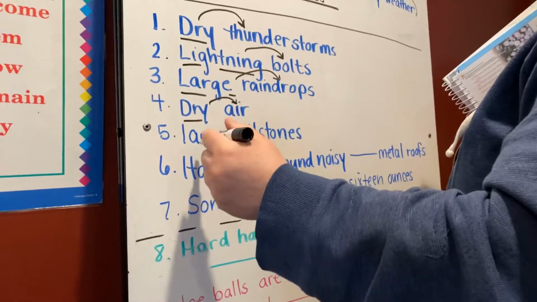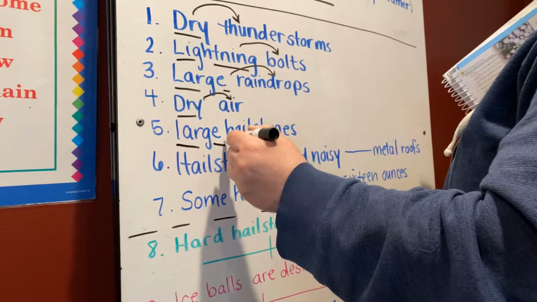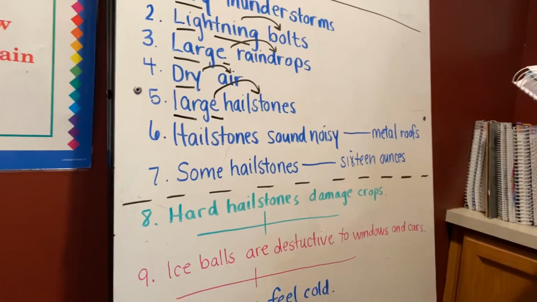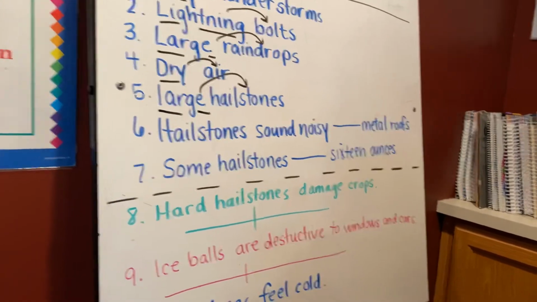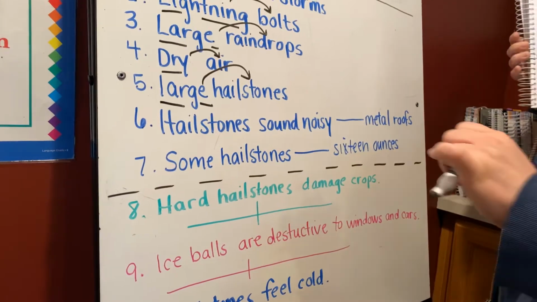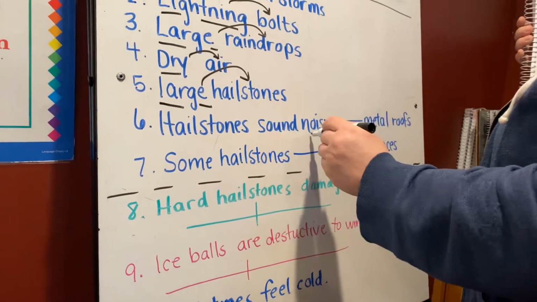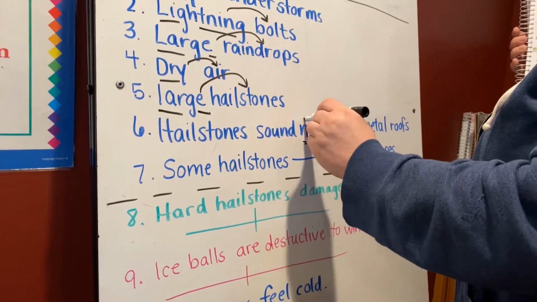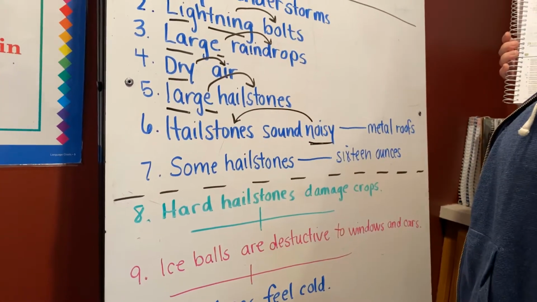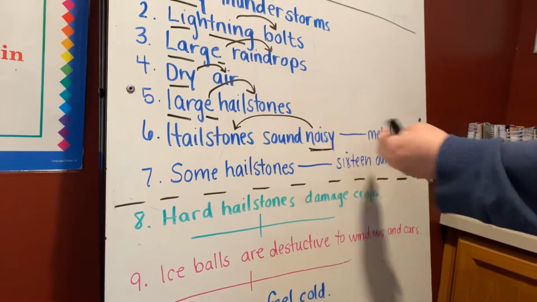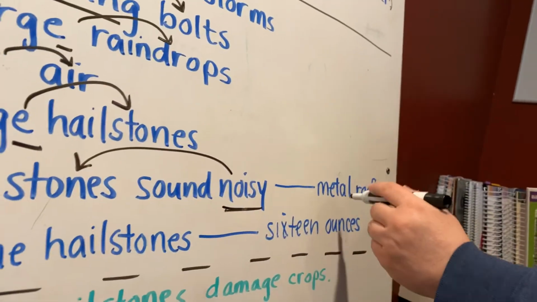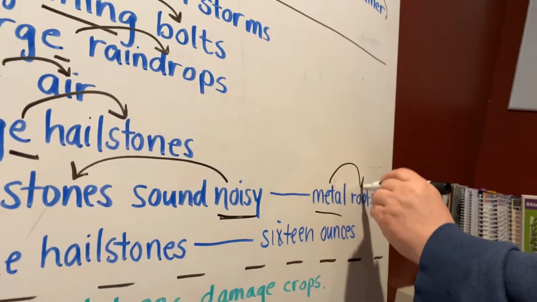Large hailstones. The adjective is large, describing hailstones. Okay, number 6. Hailstones sound noisy. What is the adjective? What is the description here? Description is noisy, and it's describing hailstones. Noisy hailstones. Okay? Then further into that sentence, we have metal roofs, and metal is describing roofs.